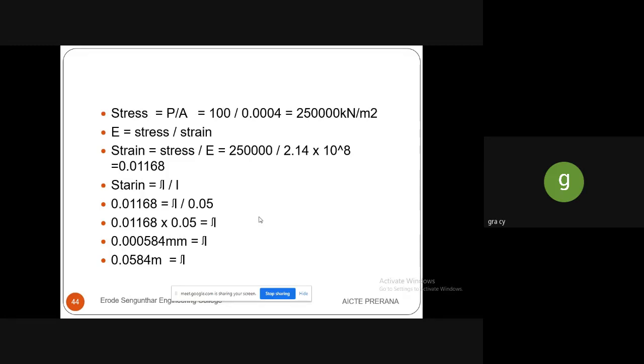So E is equal to stress by strain. Strain can be written as stress by Young's modulus. So while substituting, we will get the strain value. Normally we know that strain is change in length by original length. We know the strain value and we know the original length. So while substituting this, we will get delta L, that is change in length. It is arrived in mm, so we are converting this mm into meter.